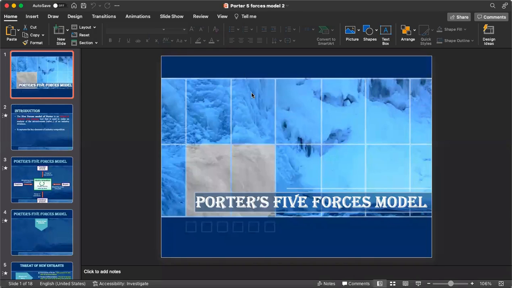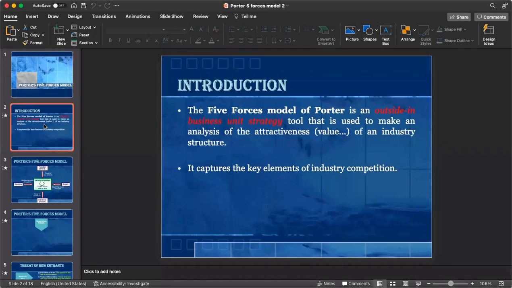So, Anubhav, I think I'll repeat it once again. What is Porter's 5 Forces model? Porter's 5 Forces model is basically a particular analysis, or an assessment, through which a business can actually plan their strategies.